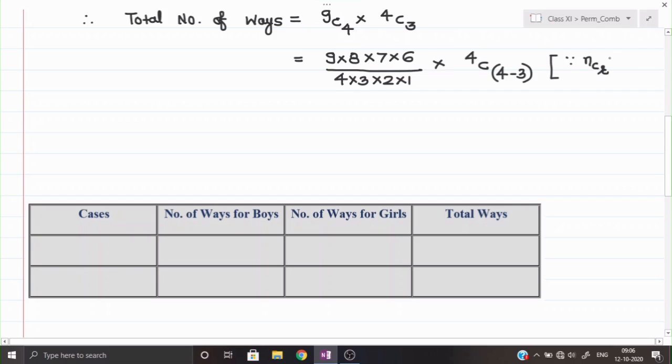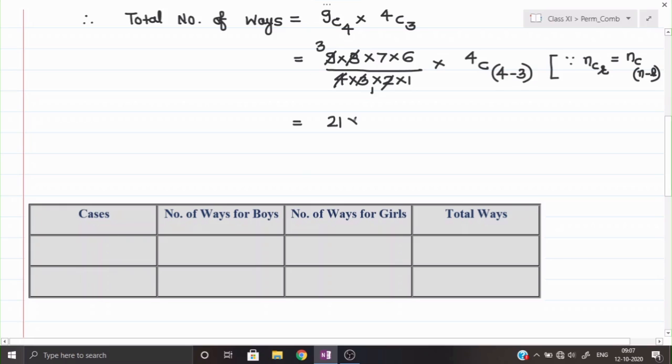NCR is equal to NC n minus R. This formula we have covered earlier. So I just applied 4C, 4 minus 3. From 4 if I subtract 3, then also it will be equal to 4C 3 only. 4 and 2 will become 8, and 8 I have cancelled here. 3 ones are 3 and 3 threes are 9. So remaining is here 21.